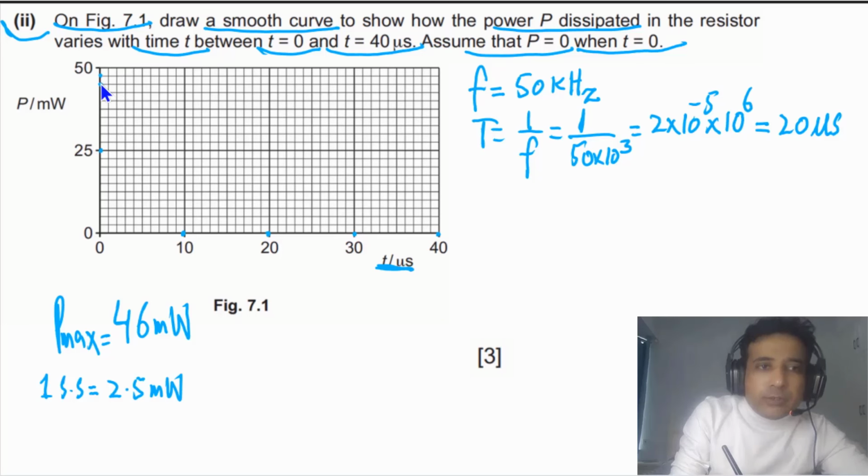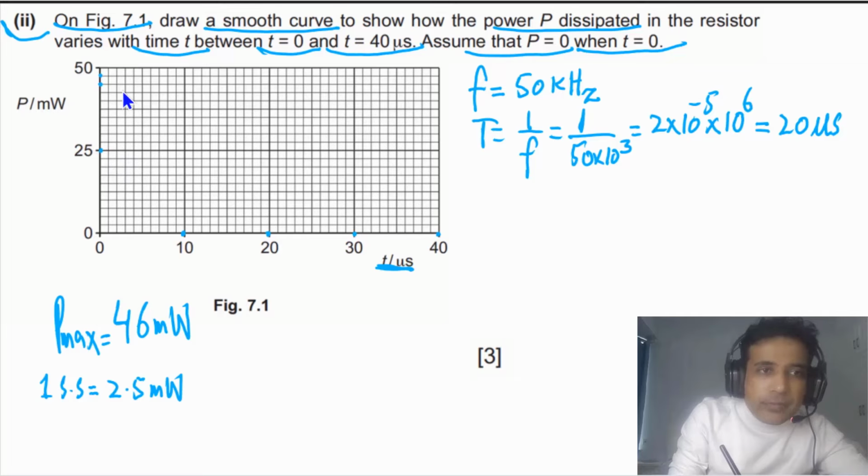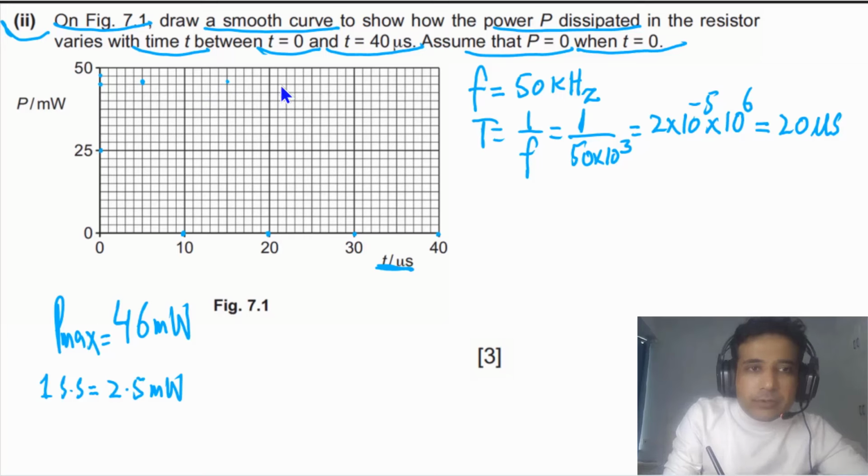We also need to understand that the peak will be at the half. So you have 1, 2, 3, 4, 5, and the first peak will be at this point. We can also count 5 here, so the peak will be here. Counting 5 again, the peak will be a little above 45, and here again 5, so the peak will be here. Now we simply need to draw 4 half cycles. This is how you can draw it in a nicer way.